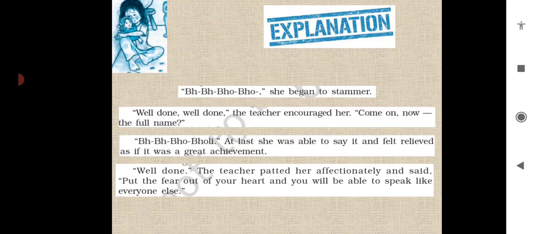She appreciated her और उसकी पीठ थपथपाई and said, now remove all the fear. जो तुम्हारे अंदर डर है ना, stammering and everything, just remove from there, and one day I'm sure you are going to speak like other girls also. So she encouraged Bholi. Bholi looked up as if to ask, really? So now the expression of Bholi, वो उसको देखी and उसको लगा सच में मैं बोल पाऊंगी इस तरह से. So she just gave that kind of expression to her teacher.